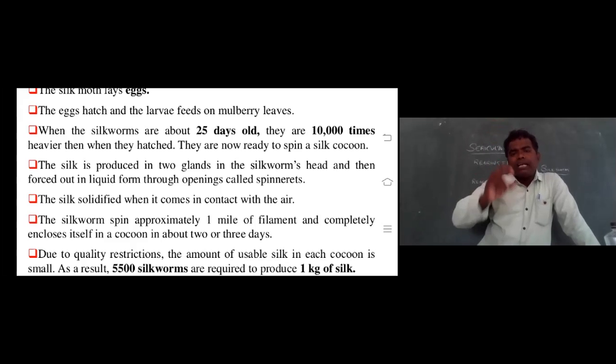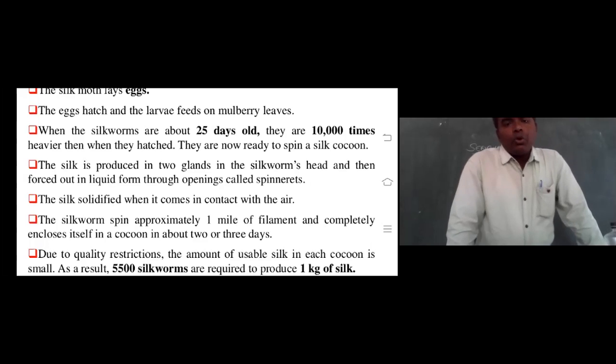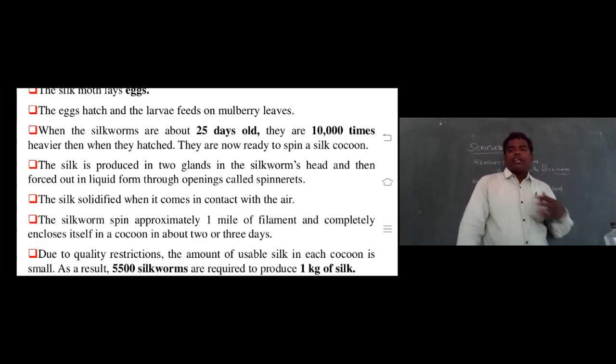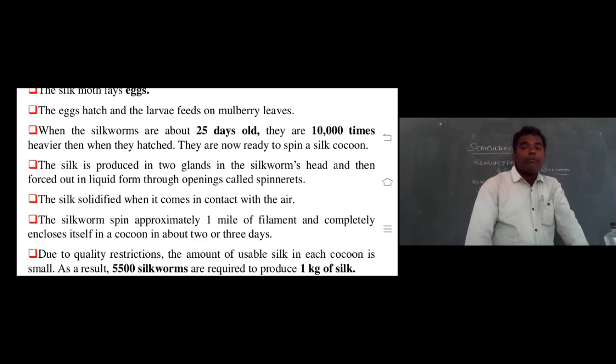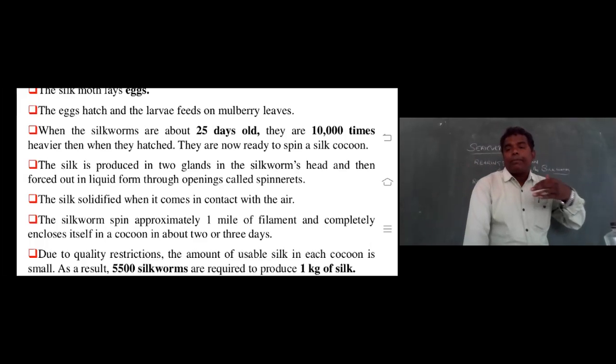The silkworm spins approximately 1 mile of filament to completely enclose itself in the cocoon in about 2 or 3 days. So 1 mile of thread should be prepared within the span of 2 or 3 days. 1 mile is equal to 1.5 kilometers. Remember, within 2 to 3 days they prepare that much silk thread.